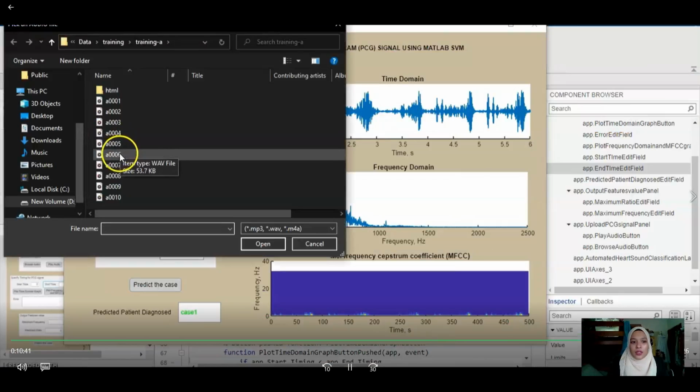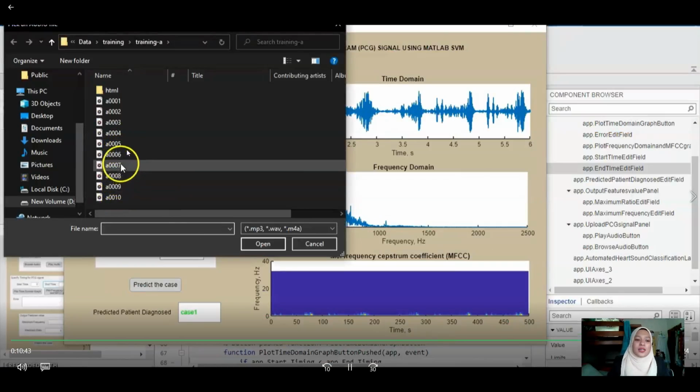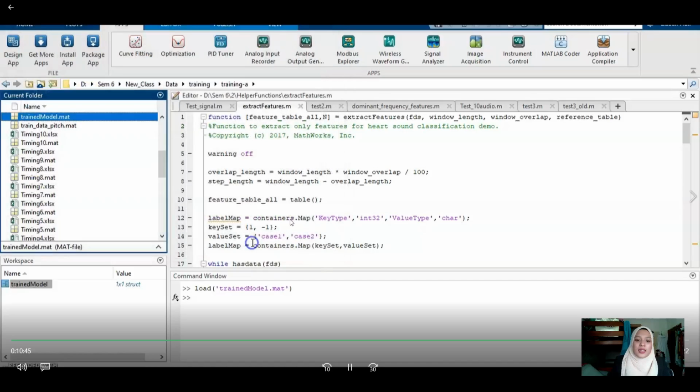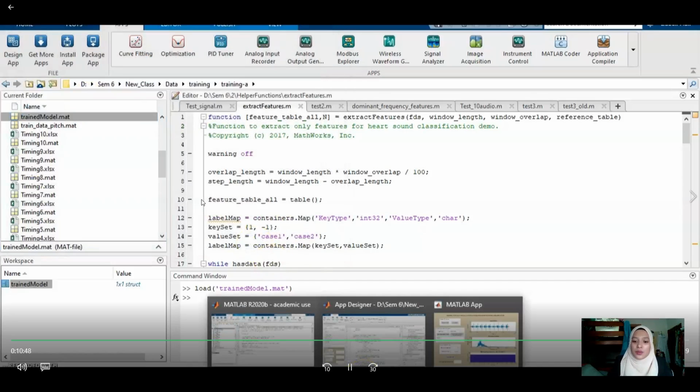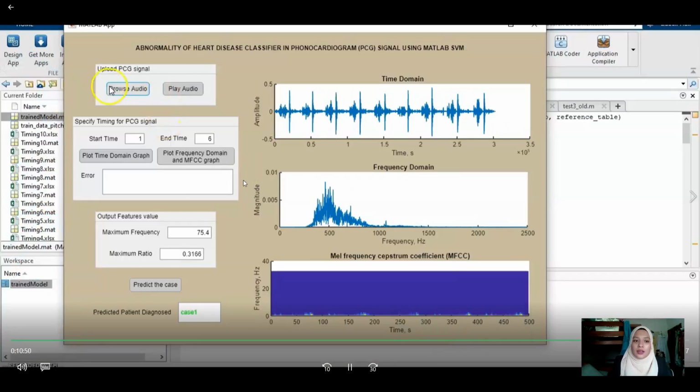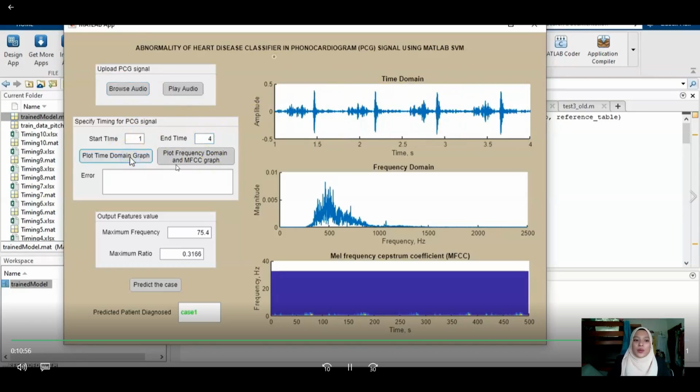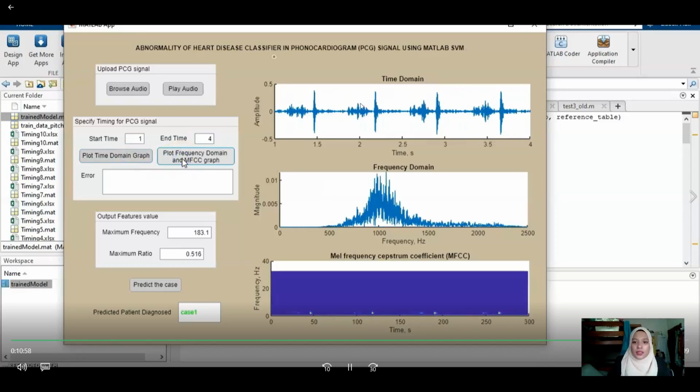We browse for case 2, which is PCG signal samples from 6 to 9. So we just click 6 to be input in the GUI here. Then we have the raw signal, the maximum duration is 3 to 4 seconds. So we change the end time here to 4 seconds. We plot the time domain graph. So we generate here and plot MFCC and frequency.